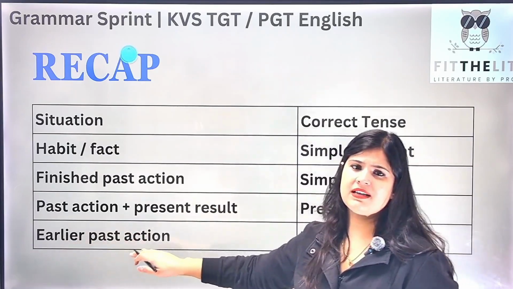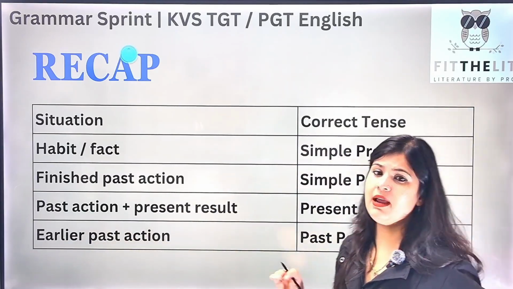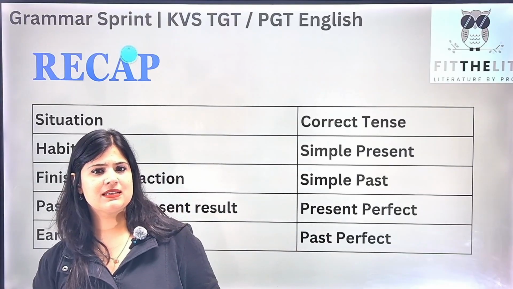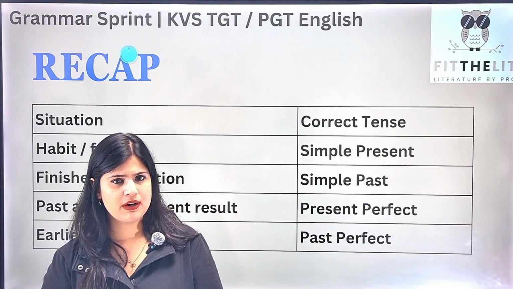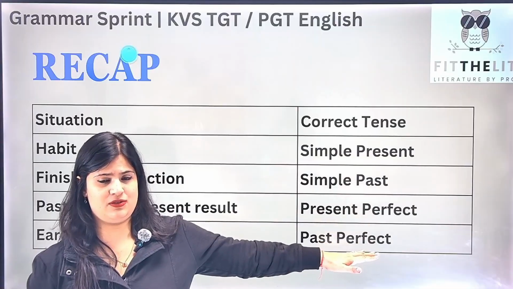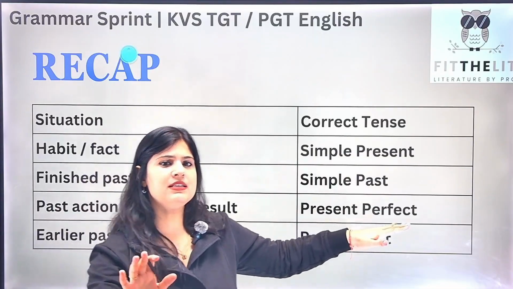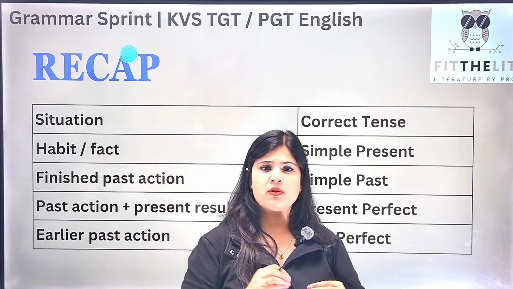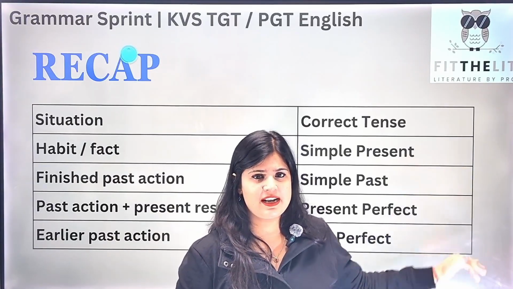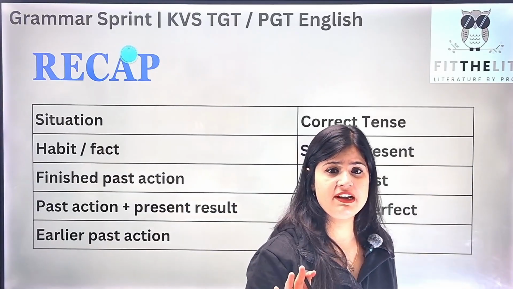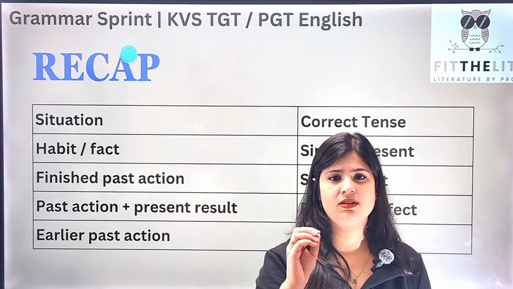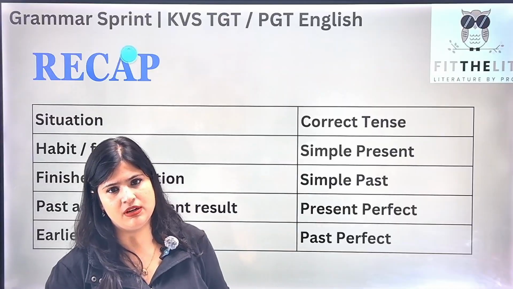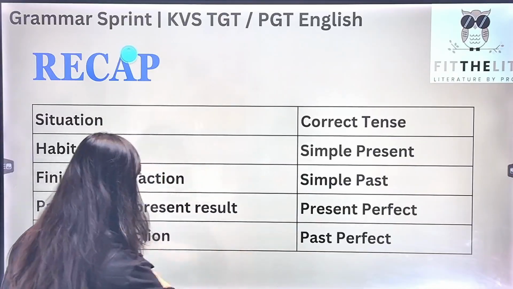And earlier past action के लिए हम लोग क्या यूज करेंगे, past perfect tense. I hope I have made tenses a lot more easier for all of you to understand. At least these 4 tenses should be clear enough because अब तो कोई इसमें डाउट होना ही नहीं चाहिए, right? हम लोगों ने 15 मिनट में ये 4 tenses खत्म करके we have actually covered 99% of the questions that may appear in the examination. Okay, let us move forward.